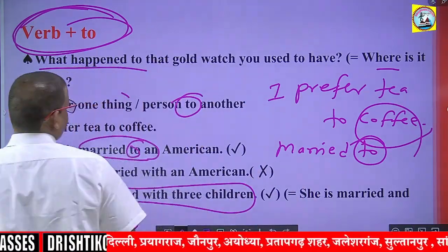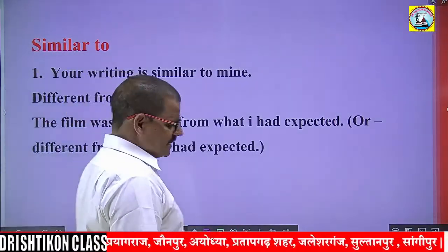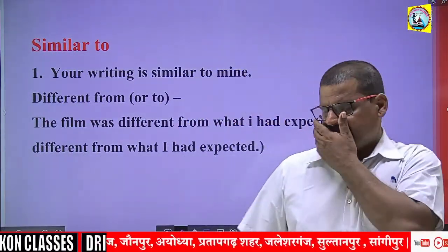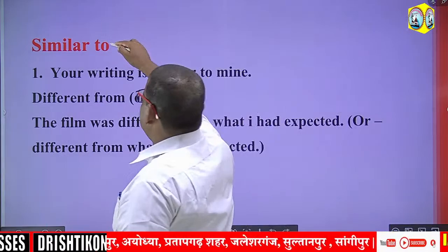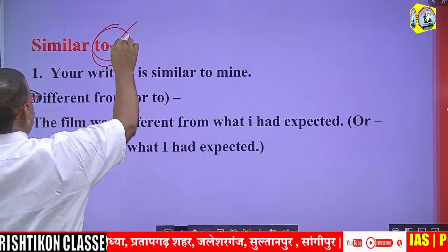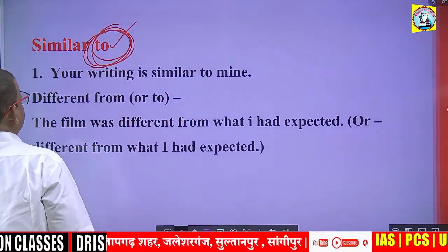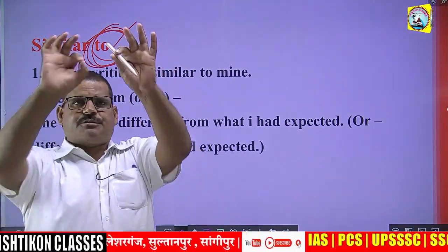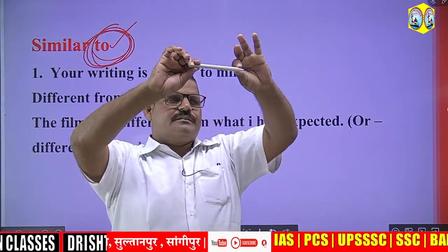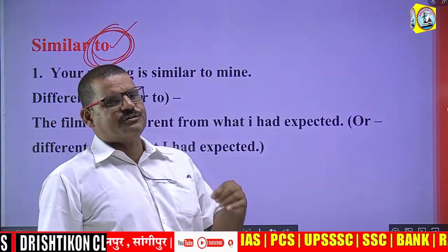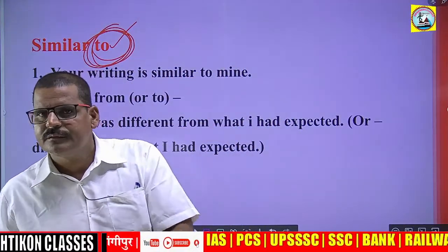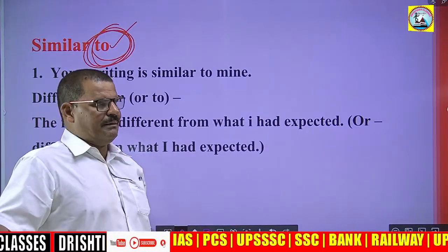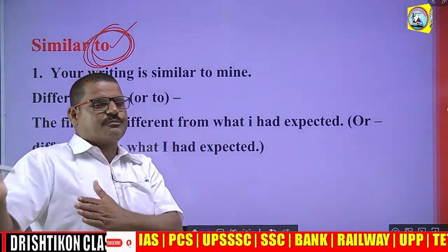Next, similar to. Similar always takes the preposition to. Remember, guys, don't forget it. Similar to. This one is similar. This pen is similar to this one. Right? The shirt is similar to this one. This studio is not similar to that one.